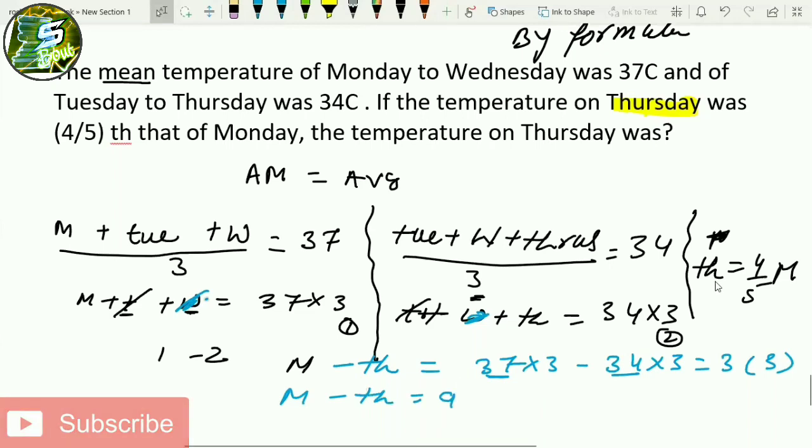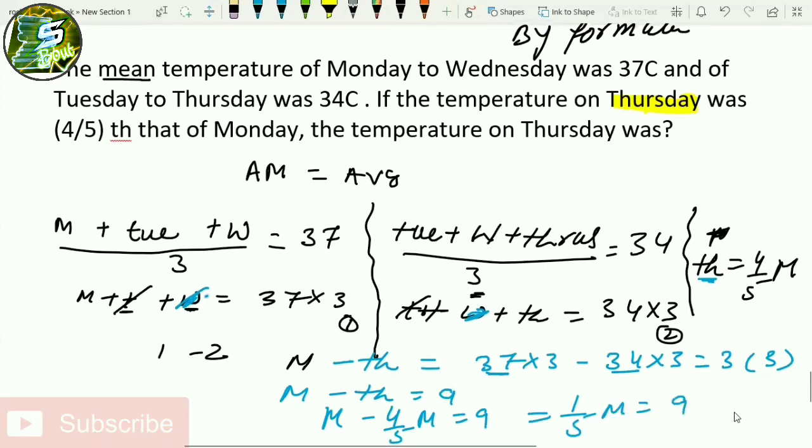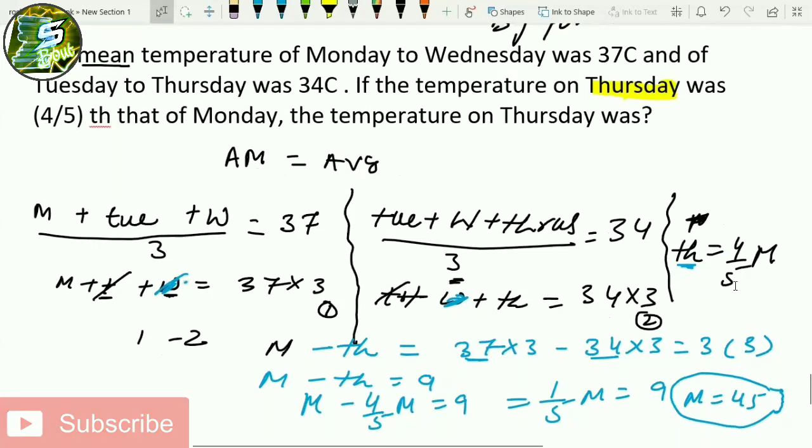You know that Thursday is equal to 4 by 5 of Monday. So instead of Thursday, you can write 4 by 5 of Monday. Monday minus 4 by 5 of Monday will be equal to 9, which means 1 by 5 of Monday is equal to 9, so Monday will be equal to 45. What they're asking is Thursday, which is 4 by 5 of Monday. So write 45 here, do the calculation, and you'll get Thursday is equal to 36.